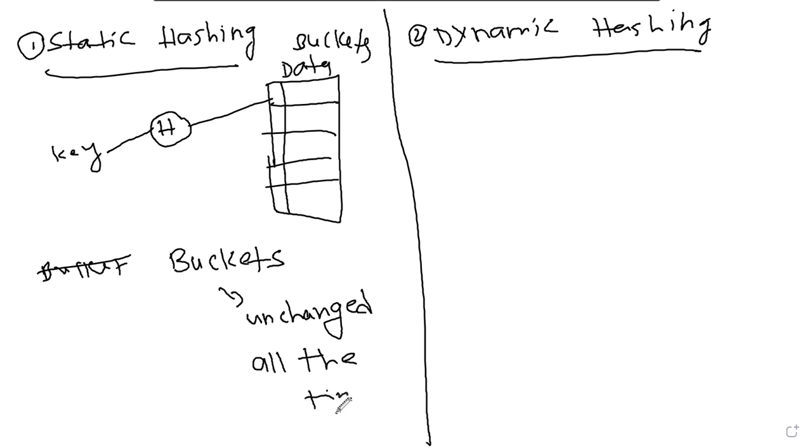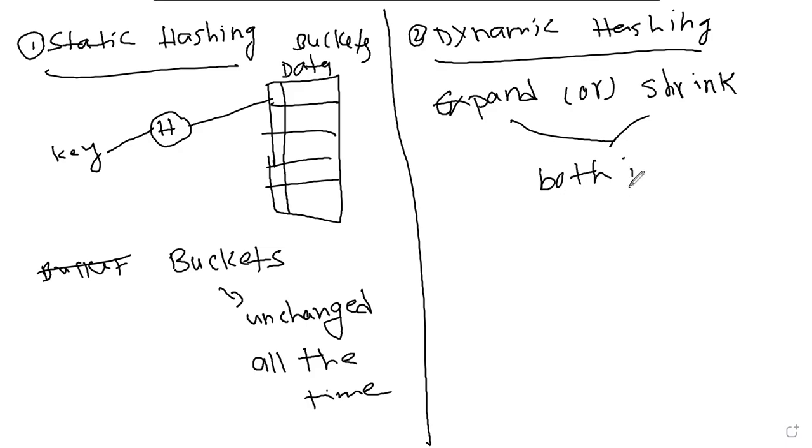All the time. It says that in the static hashing function we can't grow and increase the bucket size. That is the drawback. We cannot expand or we cannot shrink. Whereas in the dynamic function we can. Both are possible. We can increase the bucket size and we can decrease the bucket size. This is how dynamic hashing will be done.